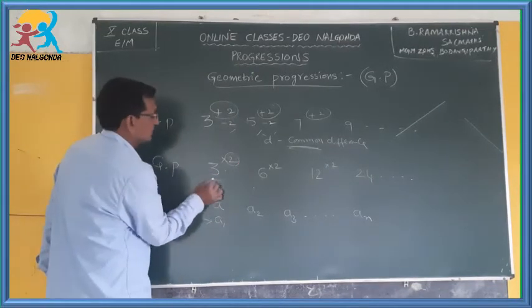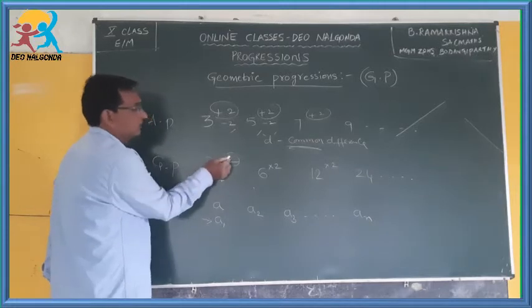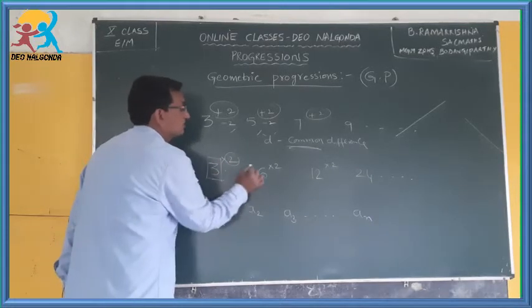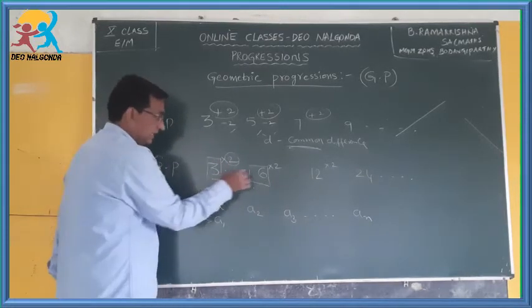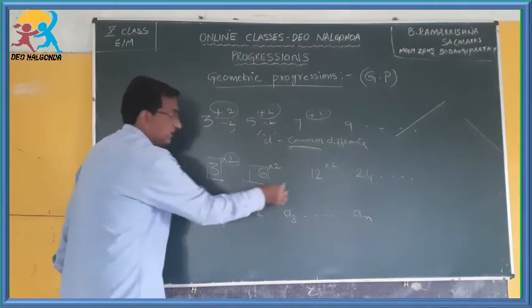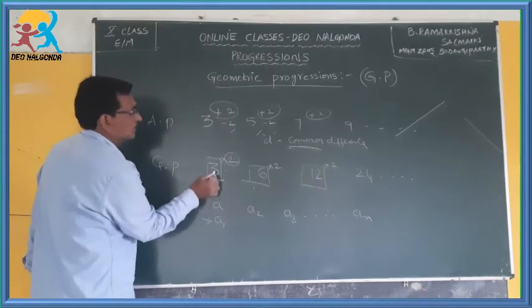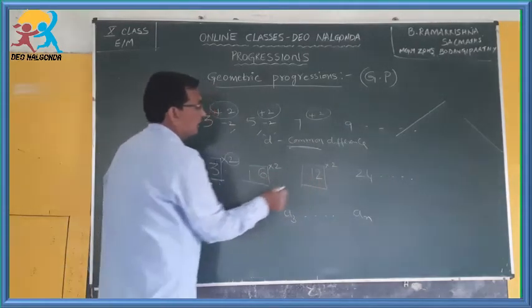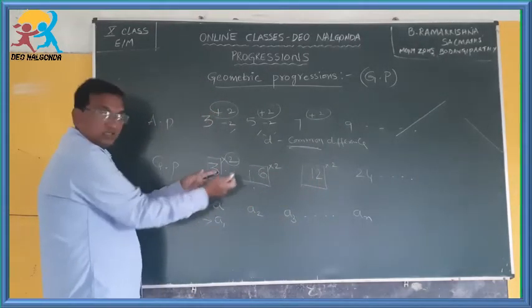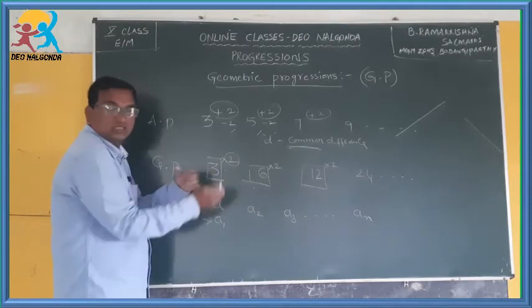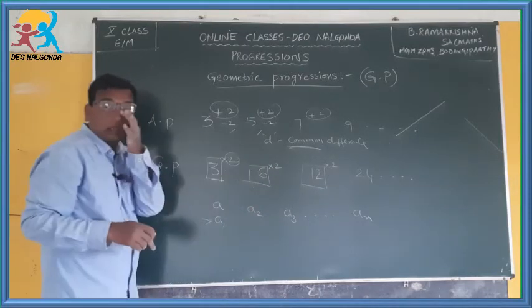See this. The first term is 3. If you multiply this with 2, what did you get? You got 6. And if you multiply this 6 with 2, again you got 12. So the terms in this progression are 3, 6, 12. Now, if you find the differences, are they equal? 6 minus 3 is 3, 12 minus 6 is 6. They are not equal.